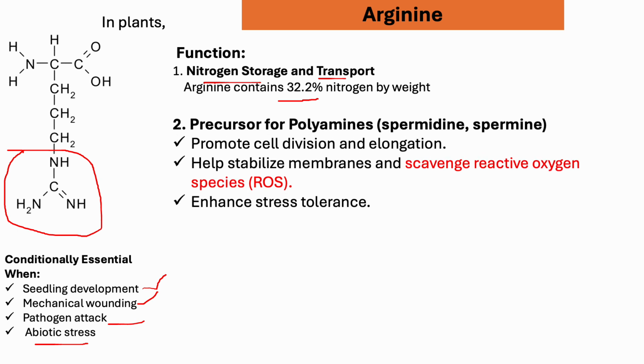Again, arginine is a precursor of polyamines like spermidine and spermine, which contribute to cell division, elongation, and some other biochemical functions. It also helps to scavenge ROS, reactive oxygen species, and at the same time it has a great impact on stress tolerance.